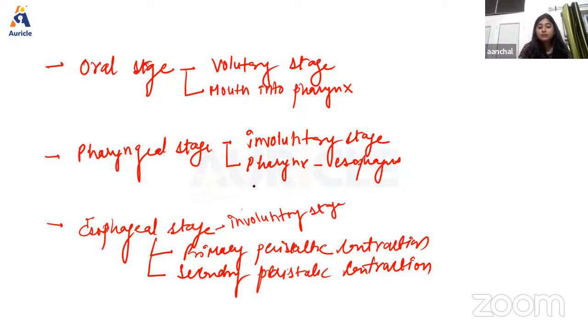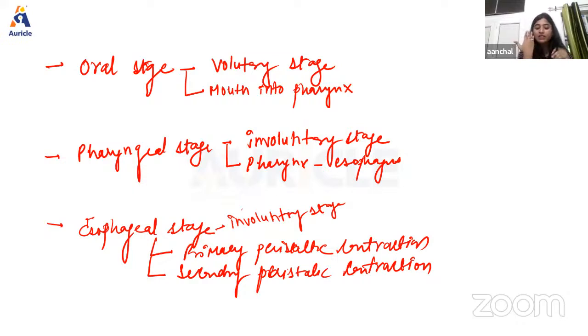So primary means when the bolus reaches the upper part of the esophagus. Okay. So just suppose this is the esophagus. So when the bolus reaches the upper part of the esophagus, the peristalsis will start. Okay. And when the food is present in the upper part of the esophagus, that time it is known as primary peristalsis. Okay. So after origin, the primary peristalsis passes downwards through the rest of the esophagus, and there will be propelling of the food towards the stomach. Okay. And what will happen? There will be development of pressure during the primary peristalsis, and also contraction will be there. That is important for propelling the food in the downward direction.